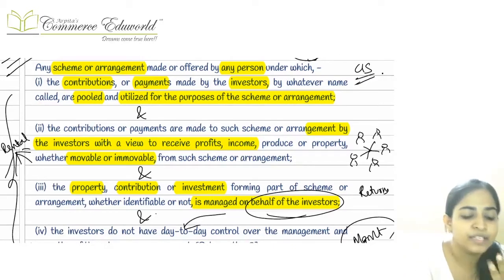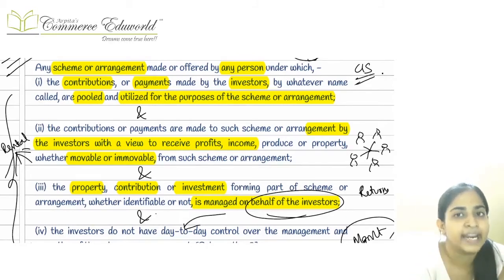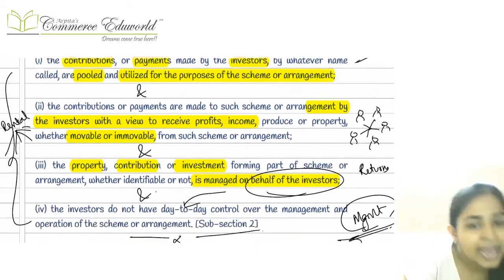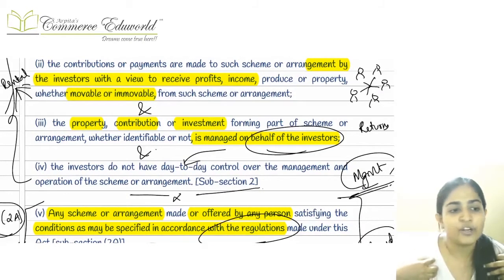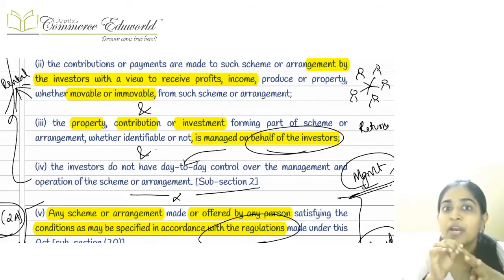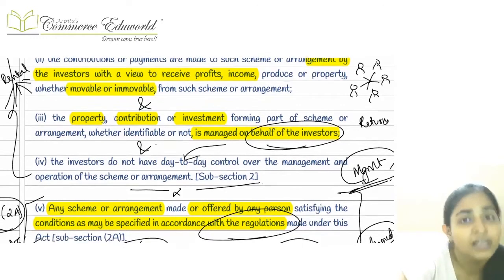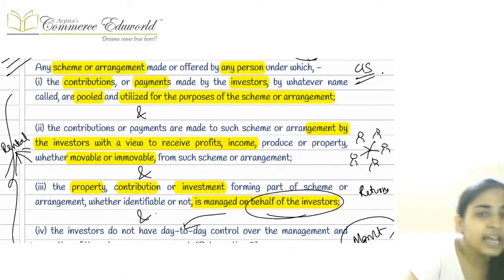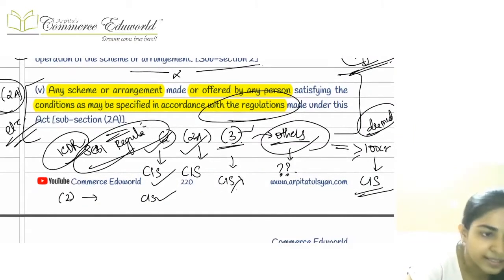Then the second point is, whatever money we have invested, from that whatever returns we get, these returns, this income, will be shared by everyone. Third point, the entire fund is going to be managed on behalf of the investors, for the benefit of investors, and the investors cannot interfere in the day-to-day working because the day-to-day activities will be managed by the management. If all these 4 conditions are fulfilled, then we can call ourselves a collective investment scheme and we will be regulated by the SEBI.